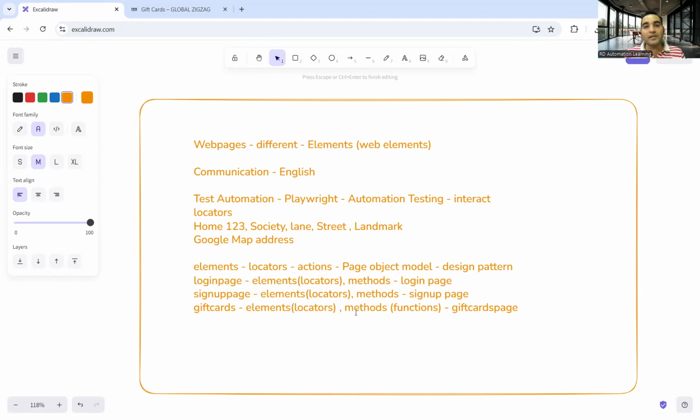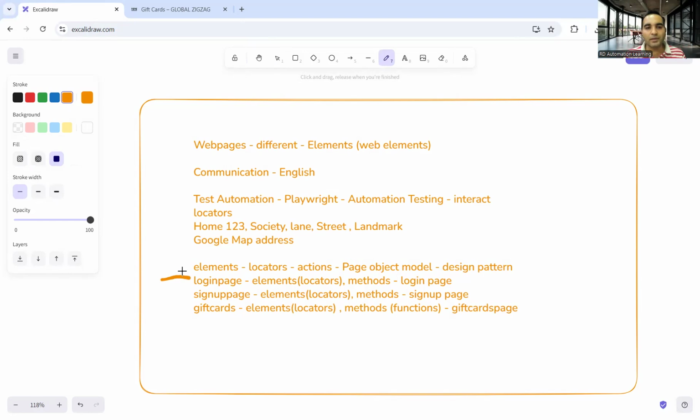So if there are any changes, you just have to change this particular page based on the changes that are happening in the UI, UX, or in the functionality. You'll just do the changes here, and the rest of the things would be taken care of. So other pages are not impacted. What does this mean? This means the maintenance is easier for your automation framework. Okay. So we are going for page object model, which is a design pattern. Every screen will have its own pages.